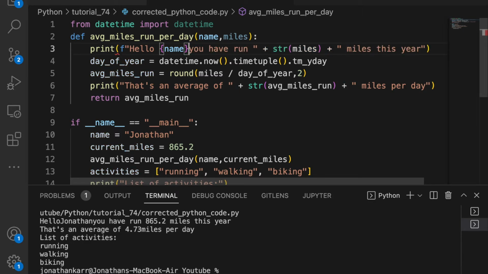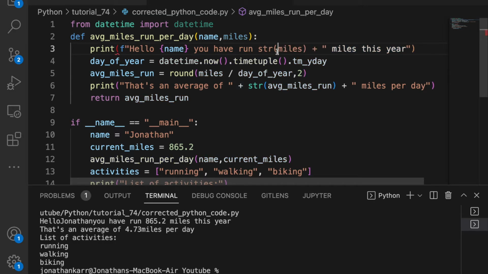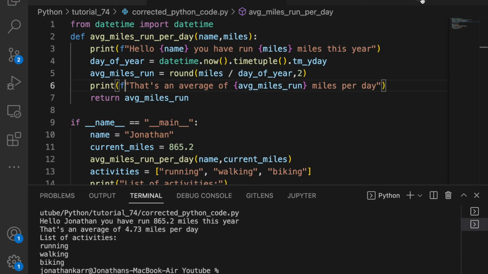And now this is one string, and there's no pluses in between everything, and it's so much easier to read. And I'll run it again, and this works with the proper spacing. And when you just read the line, hello, name, you have run how many miles this year? And that's a lot easier to look at as well.